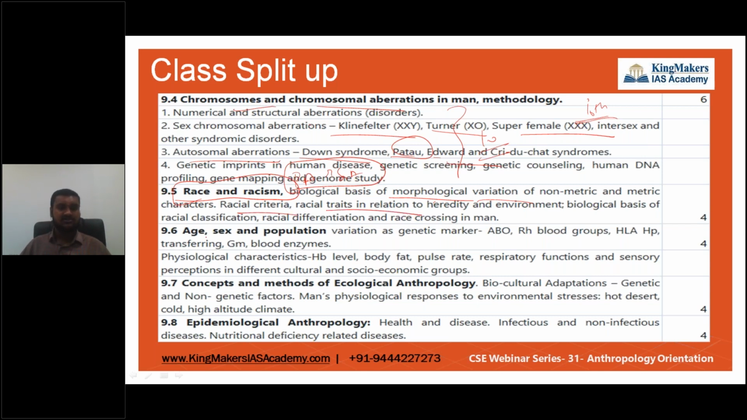Then comes the concept of age, sex, and population. What are blood groups and physiological characteristics? All of those we'll cover in certain technical classes. Then comes the concept of ecological anthropology, how anthropology is affecting the environment. We'll be having a holistic study.